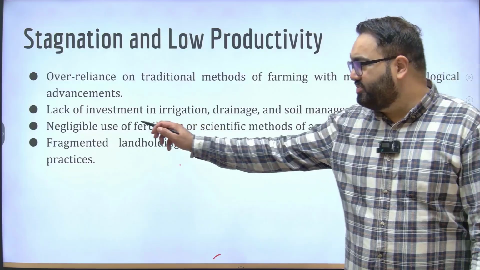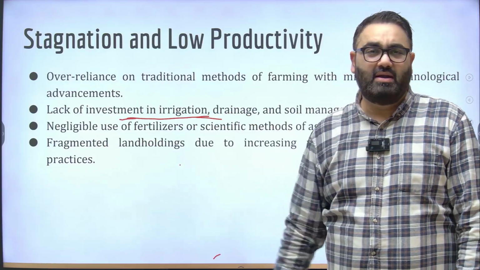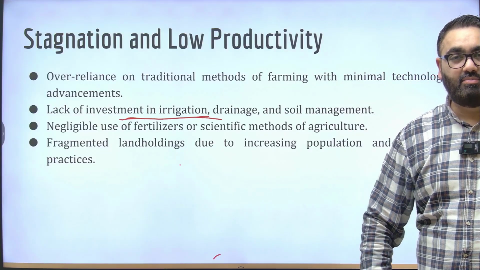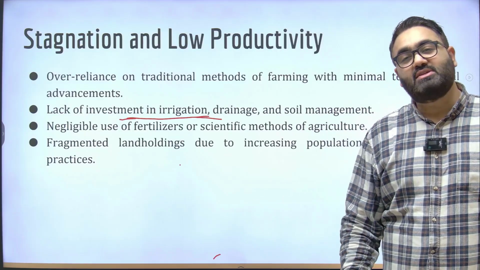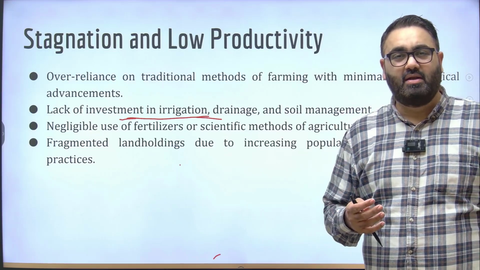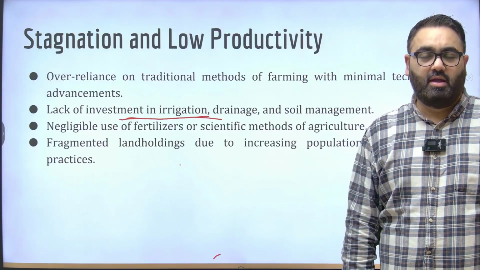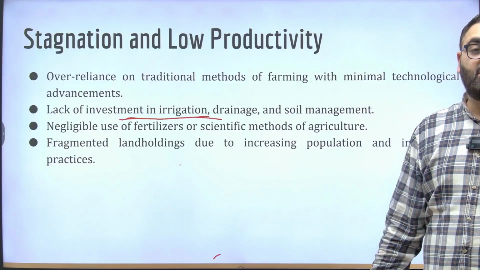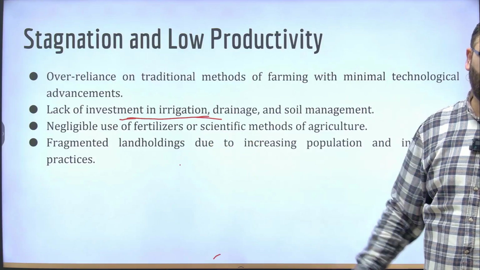There was a lack of investment in irrigation. India has anyways always been a monsoon dependent country. We are a country that still is very dependent on rain when it comes to irrigation or water availability for our food crops. Now we have a situation where there are tube wells, etc. There are canals that are being built. But at that point of time, the British had made no such arrangement. And that is why, if there was a bad monsoon season, the farmers had no other option but to suffer and see the loss of their crops.